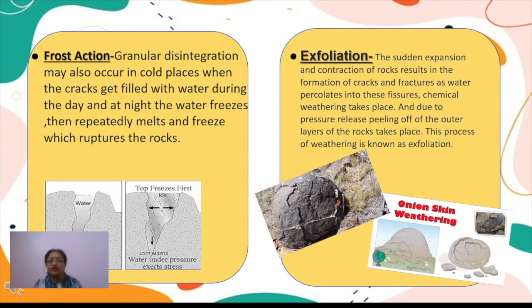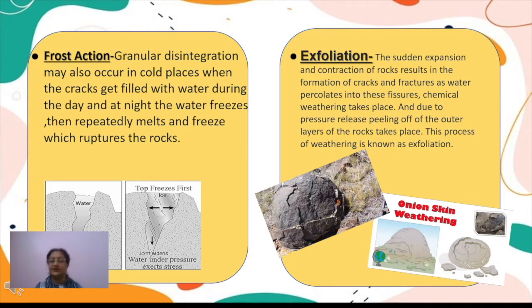We can say that it resembles just like the onion. When we peel an onion, when we take out one layer, we find that again one layer is there below it, right? So it is always coming out in layers. Same way the thing happens here in the case of rocks. Due to pressure release, peeling off of the outer layers of the rocks takes place, right? And this process of weathering